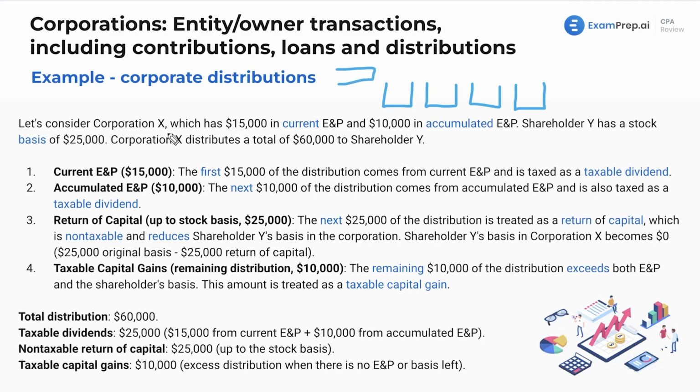So we've got Corporation X. It's got $15,000 in current E&P, $10,000 in accumulated E&P. This means during this year, they made $15,000. And then in prior years, they've got $10,000. Now, they could have distributed some of this last year. This is just their balance that they've got at the beginning of this year. Shareholder Y has a stock basis of $25,000. Corporation X distributes a total of $60,000 to shareholder Y.